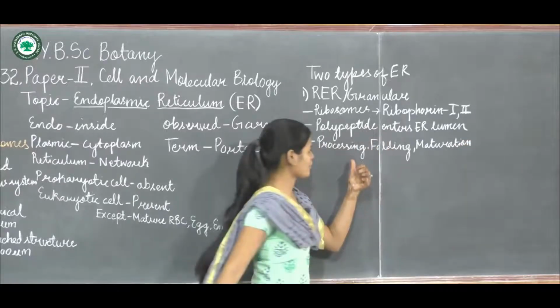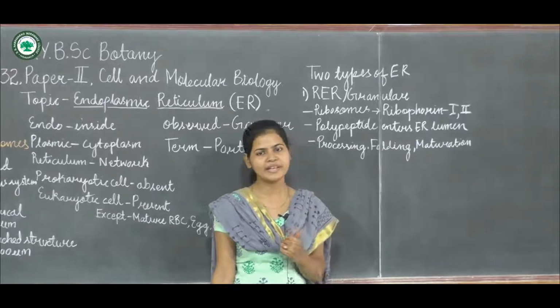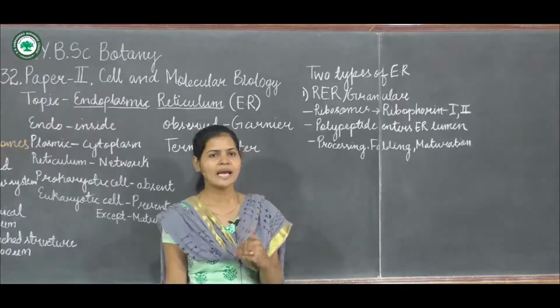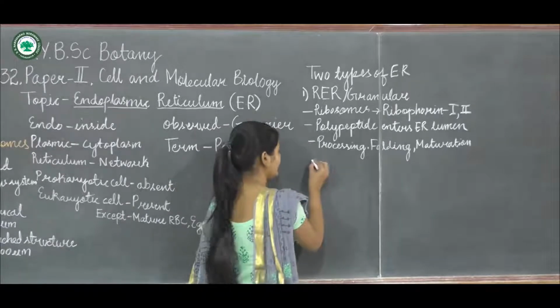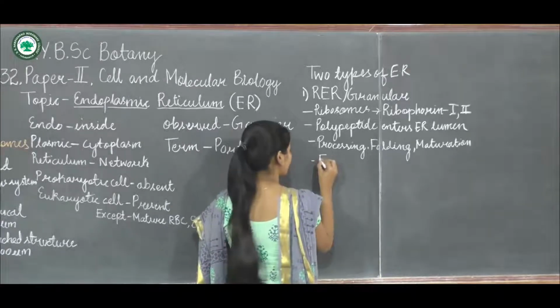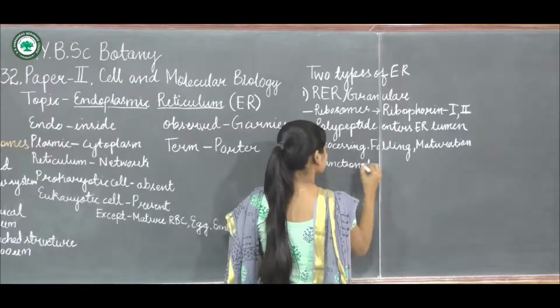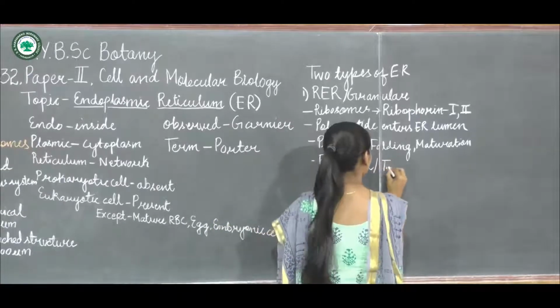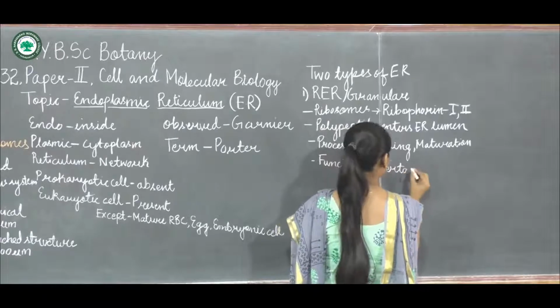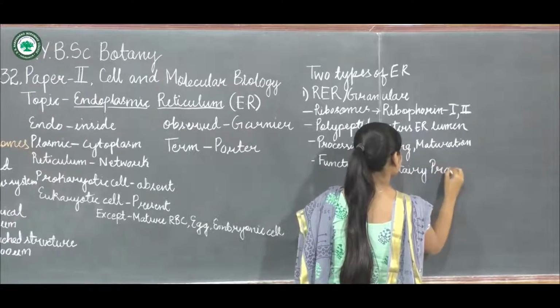So this processing, folding and maturation of the polypeptide will take place in the ER lumen, and later on when it becomes functional, it is called a functional protein.